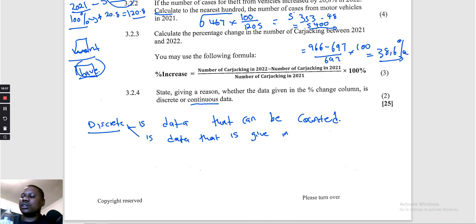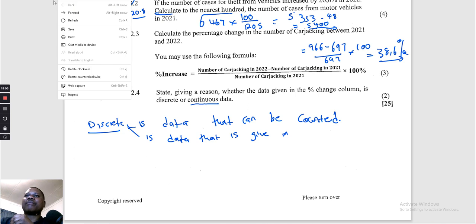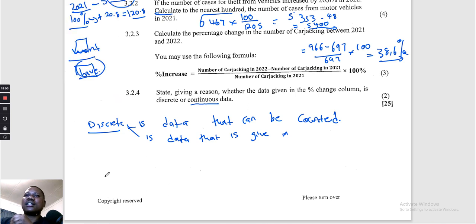You'll end it there. And then for continuous, we're going to say it is the data that can be measured, or is the data that has fraction or decimal numbers.